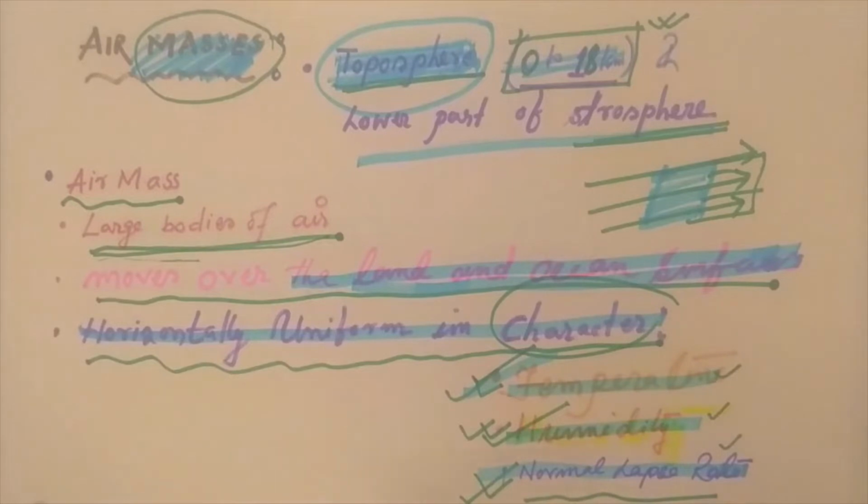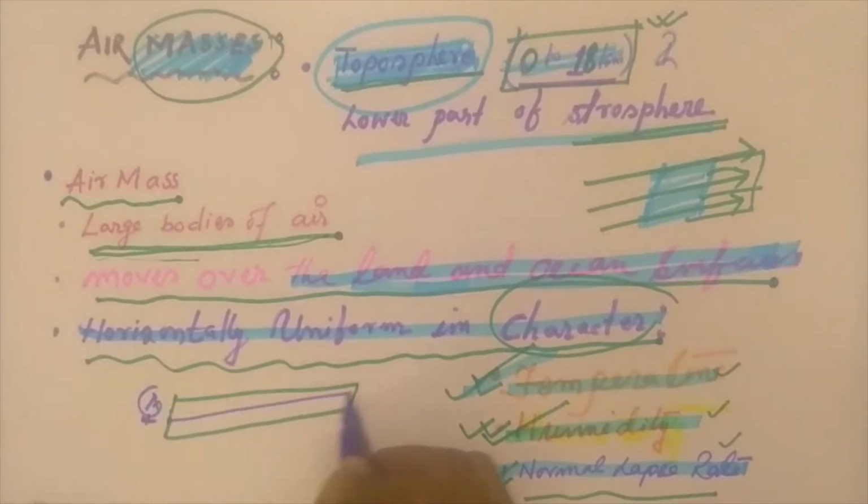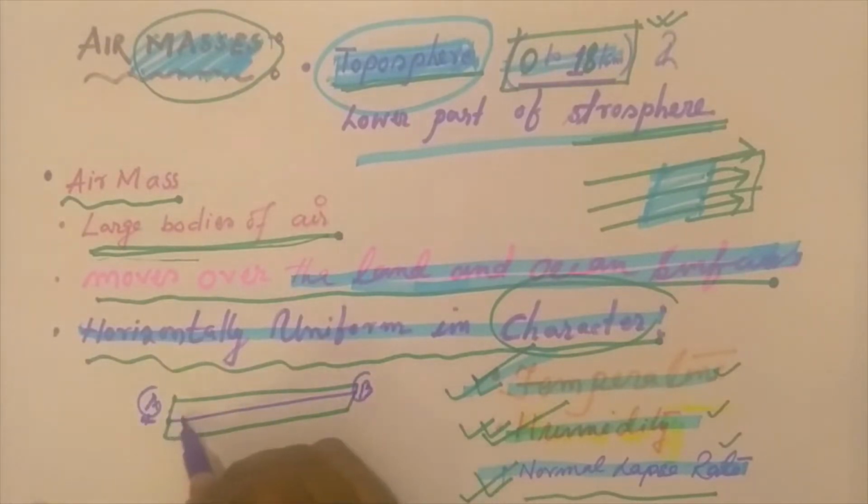Suppose this is an air mass. If someone starts a journey from point A to point B in the upper layer of the troposphere, without change of altitude, then throughout the linear distance the temperature, humidity, and normal lapse rate are the same.